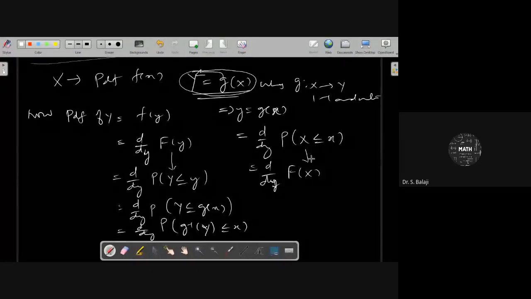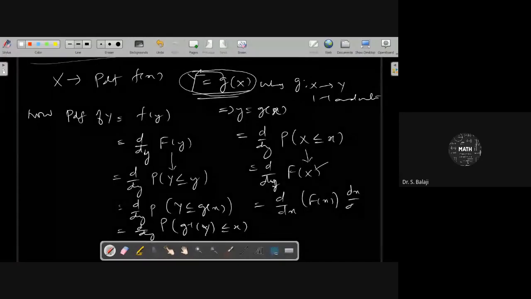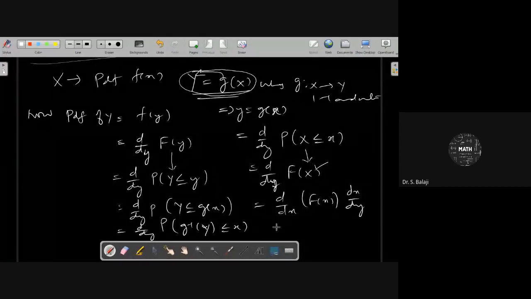This is the CDF of X, but it is purely in x, and you have to differentiate with respect to y. To differentiate it directly with respect to y is impossible. Therefore, you have to differentiate first with respect to x, and then with respect to y.